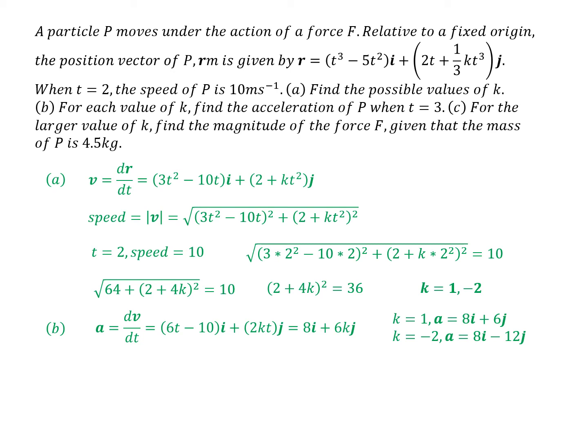Okay, so then part C, for the larger value of k, so that's k equals 1, find the magnitude of the force that's making the particle move. So if we find the magnitude of the acceleration, we can use F equals ma.